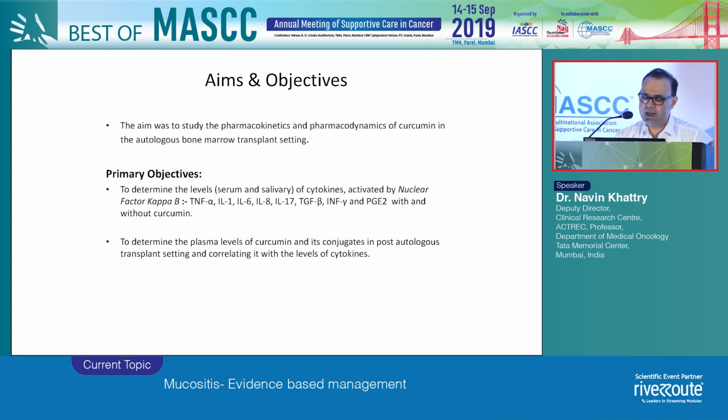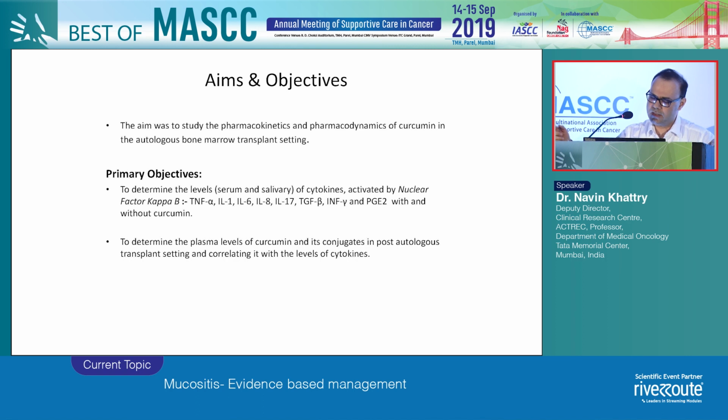We did a pharmacokinetic pharmacodynamic study because we wanted to first find out the mechanistic pathway by which curcumin may probably be leading to a decrease in mucositis, if it actually does. So we wanted to look at the levels of various cytokines, 8 cytokines which we looked at in the saliva and serum at various time points after giving conditioning chemotherapy for myeloma patients with melphalan.